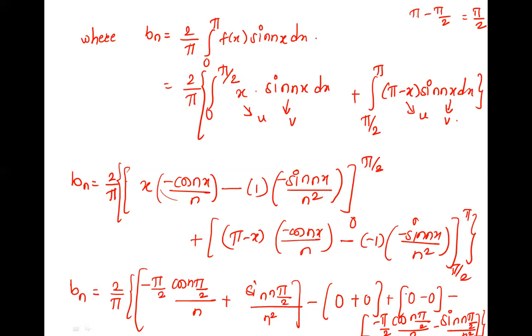Okay, so take it forward and see, is there something getting cancelled? This is minus pi by 2 cos n pi by 2 by n, and this is minus minus plus pi by 2 cos n pi by 2 by n. Can I cancel it here only? Chalo, this gets cancelled. And this is plus sin n pi by 2, it is minus minus plus, so it gets added. So therefore bn is, what is bn?